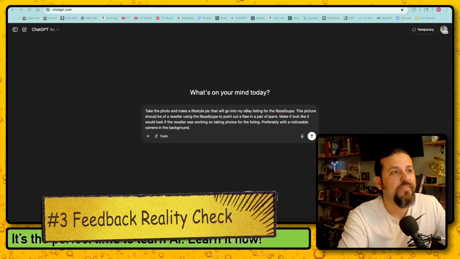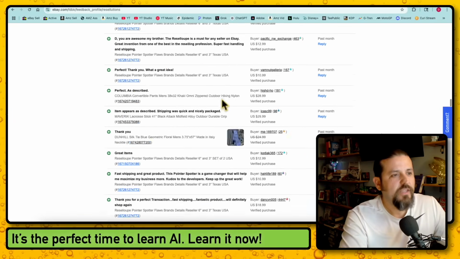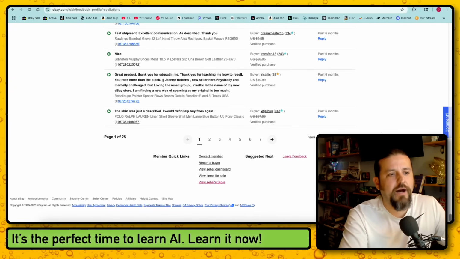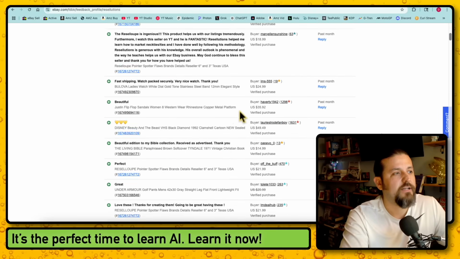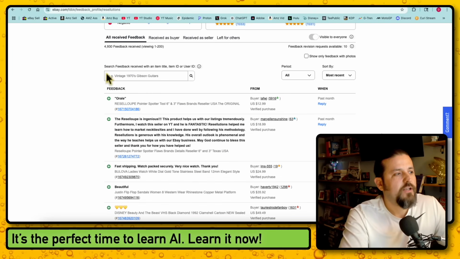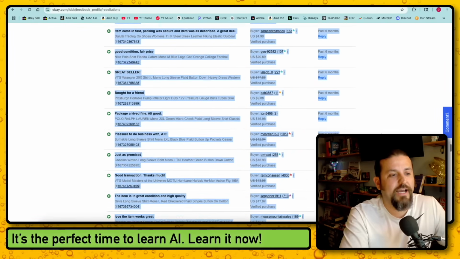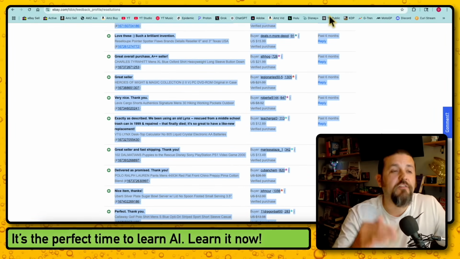Number 3, this is going to be very different, but look. So I went here. Let me go to the bottom. I went to the bottom and I said, give me 200 items per page for my feedback. And this is all that I did. Here we go. So I just copied this straight off of the page, all the way down. I'm not going to show you because I already did it, but I copied all the feedback.